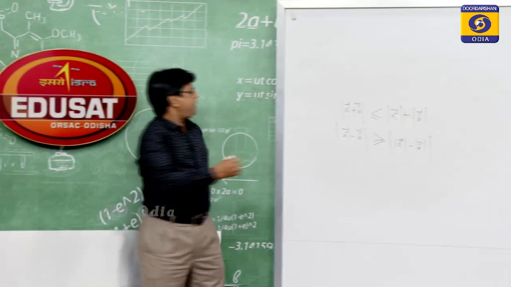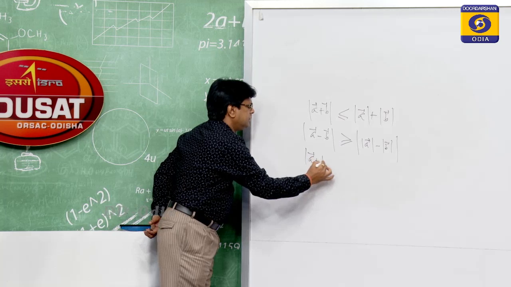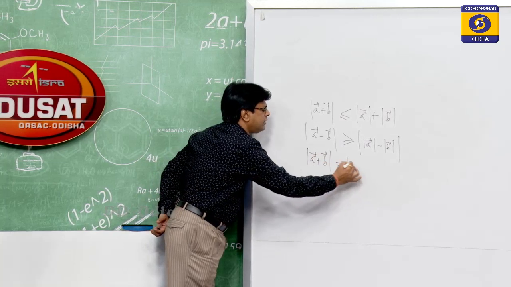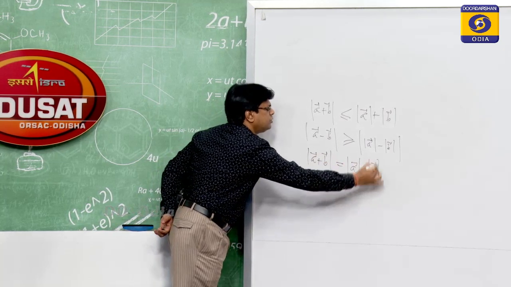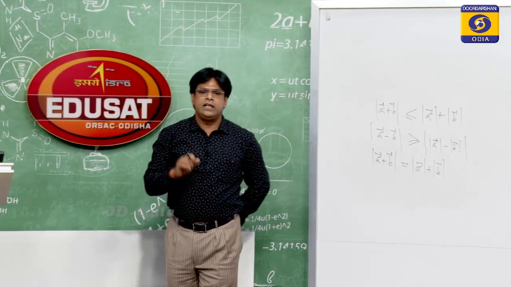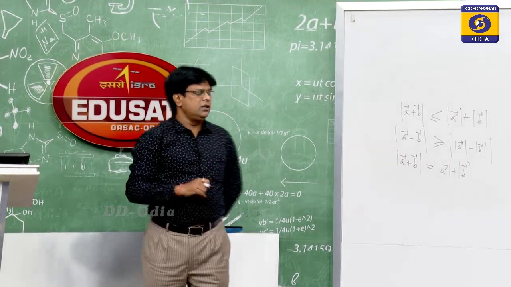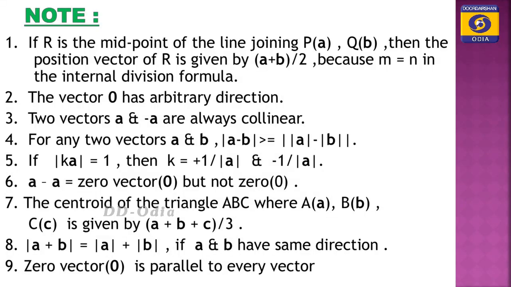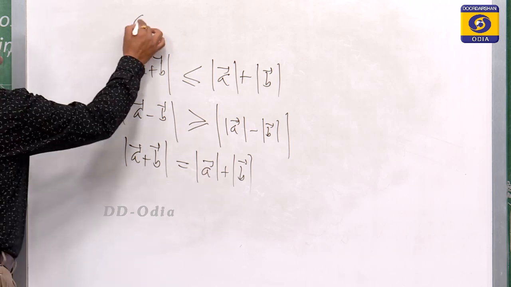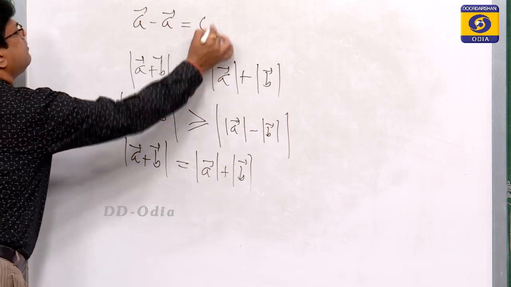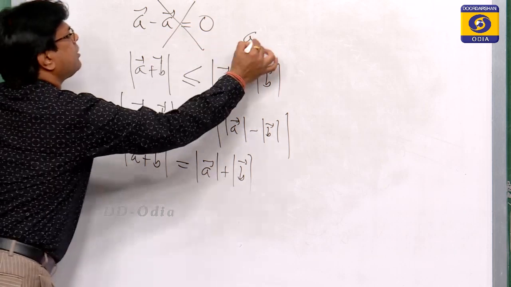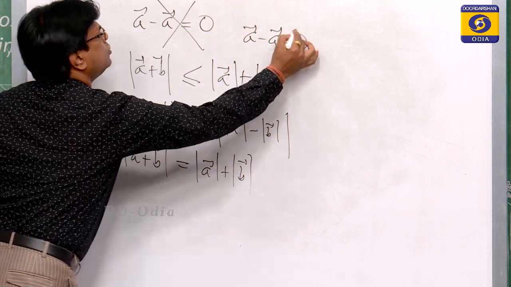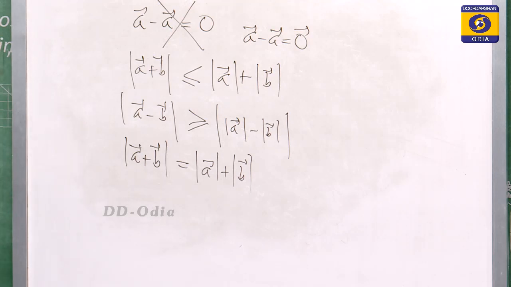Similarly, if the magnitude of a plus b is equal to the magnitude of a plus the magnitude of b, then we can say that a and b are in the same direction. The zero vector is also parallel to every vector. A minus a becomes the zero vector. The vector a minus a is equal to the zero vector, that is not the scalar 0.